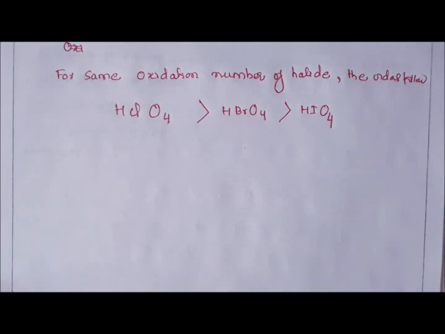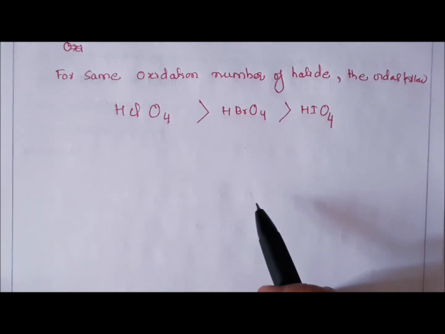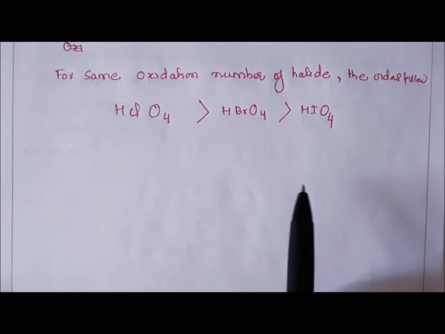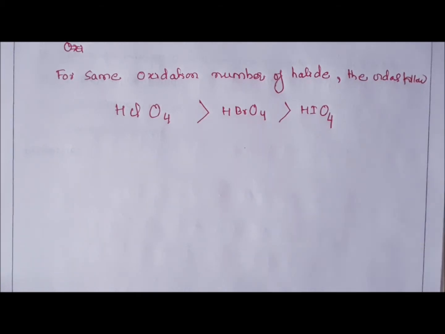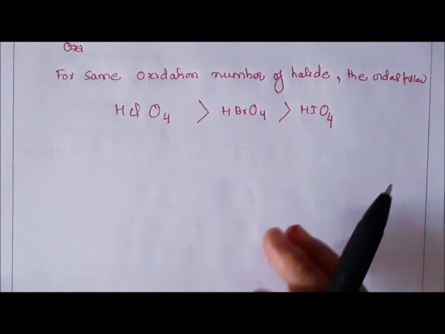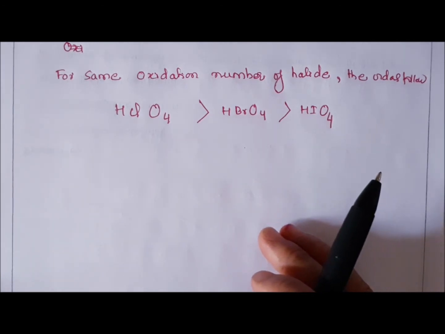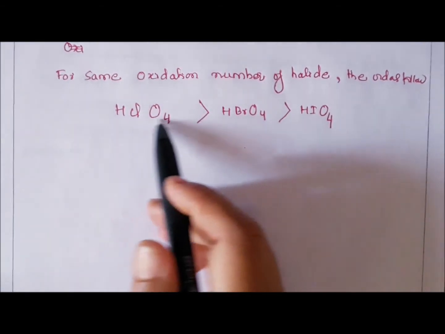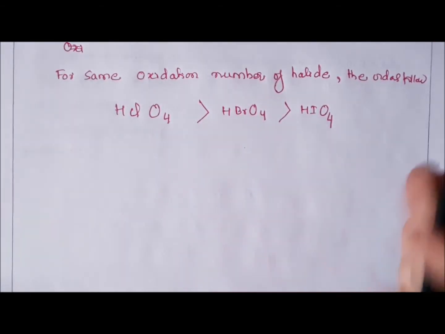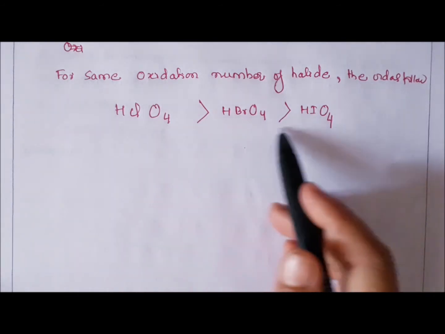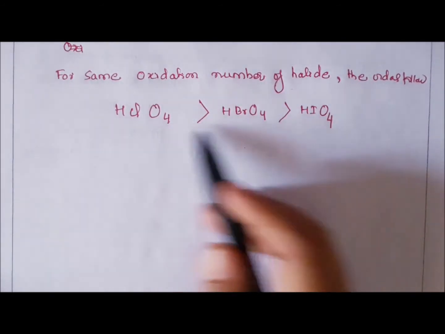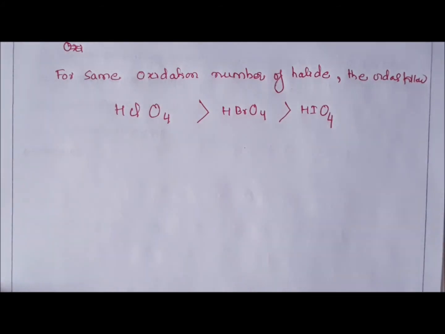As we know, on moving down the group, metallic character increases because of the increase in atomic size or decrease in ionization enthalpy. The metallic oxide is generally basic in nature. So for this reason, on moving down the group, the acidic strength of these oxo acids with the same oxidation number of halogen decreases in this order.